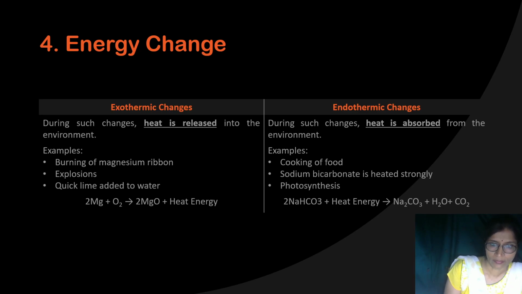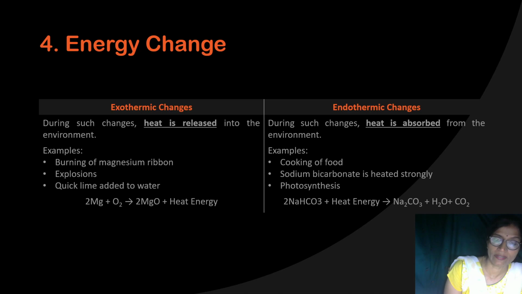At that time, a large amount of heat is released, and the temperature of that mixture increases tremendously. You can't touch it at that time. If you touch it, your hands will burn. Initially, you can touch lime, no problem. You can touch water, but when you mix them together, you can't touch. Why? Because a large amount of heat is released, so the temperature of that mixture increases. So here the heat is released, and this type of reaction is an exothermic reaction.